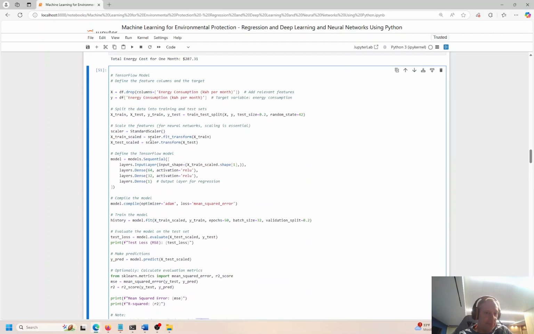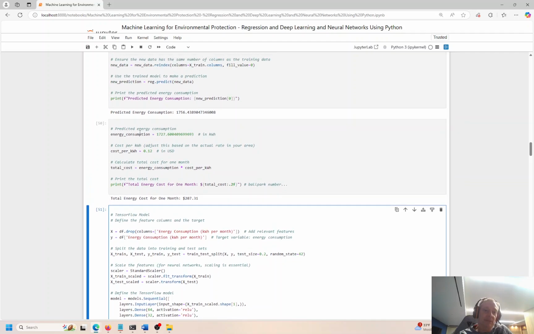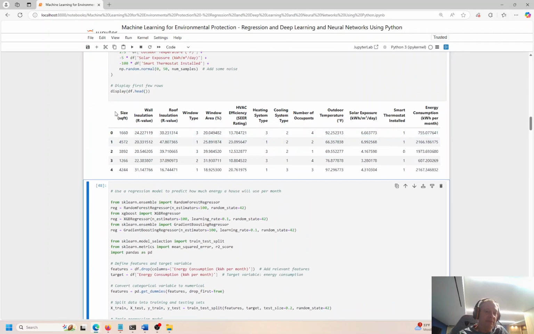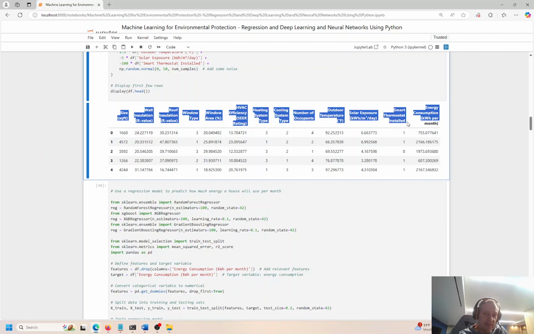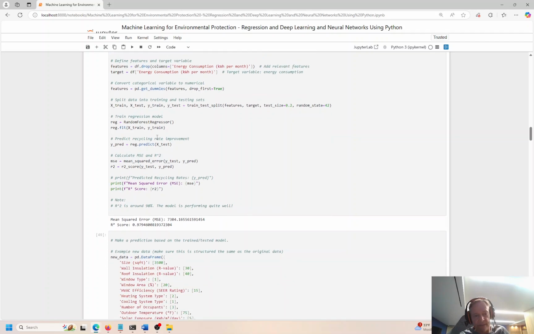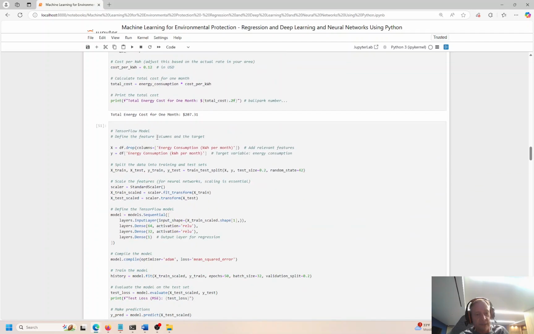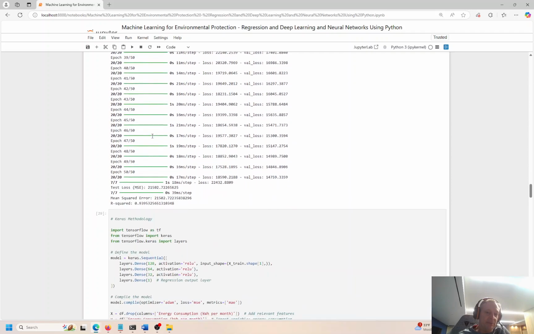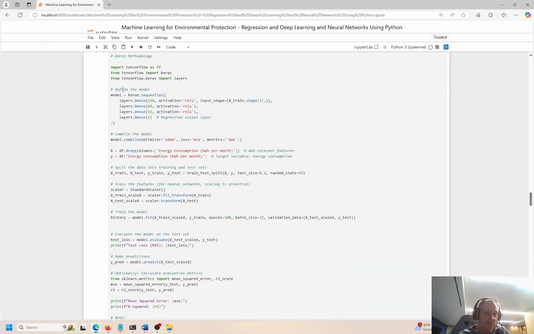So pretty accurate, but the standard classical regression model was actually even more accurate. This was 97%, but again, this is mostly because the data set is pretty small. We have 12 independent features, 1 dependent, and the data is highly structured, right? If it was unstructured data, the TensorFlow model would probably perform much better. In this case, the classic regression model performs pretty well because everything is just totally straightforward.